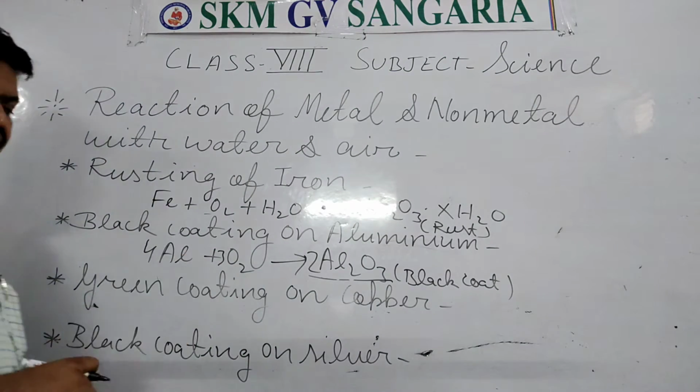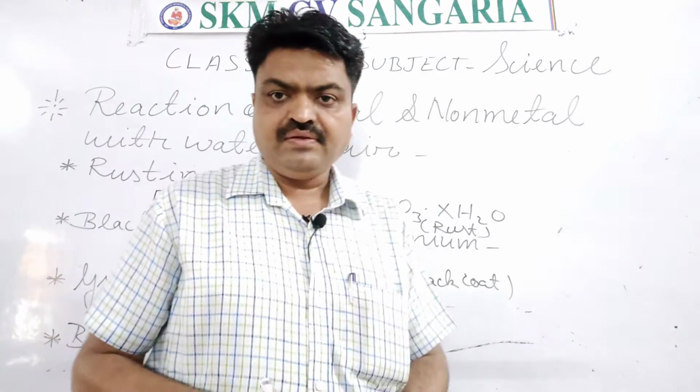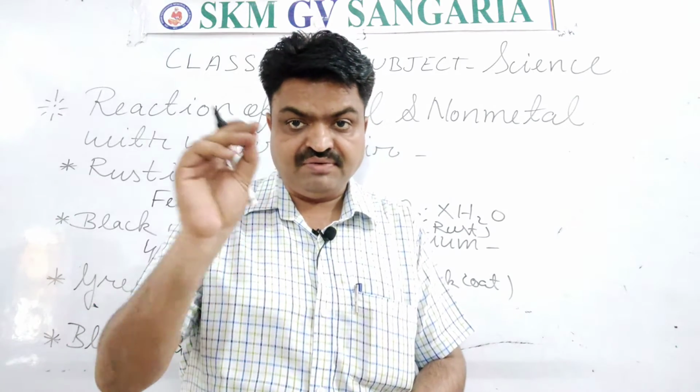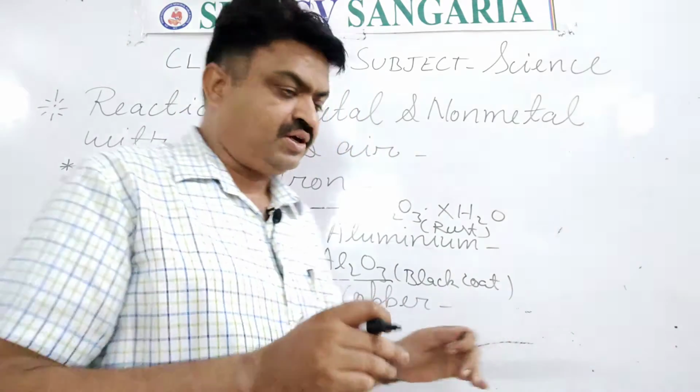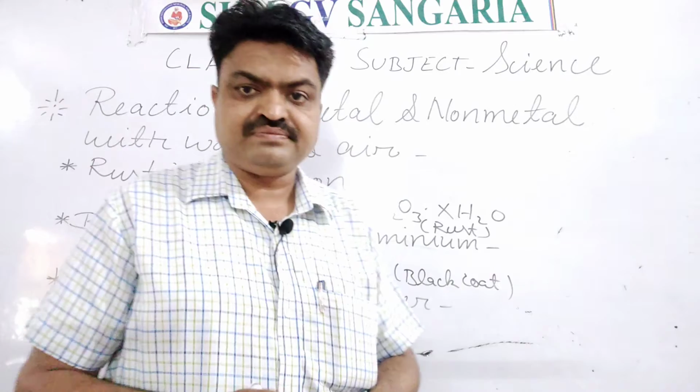Now we come to the next. It is green coating on copper, and it is also given in your NCERT, student.